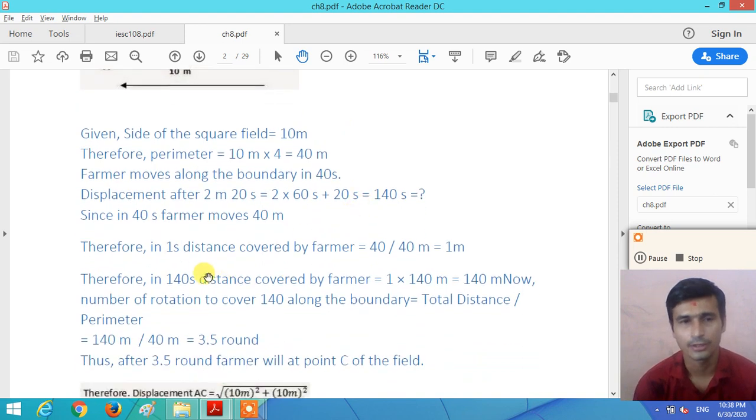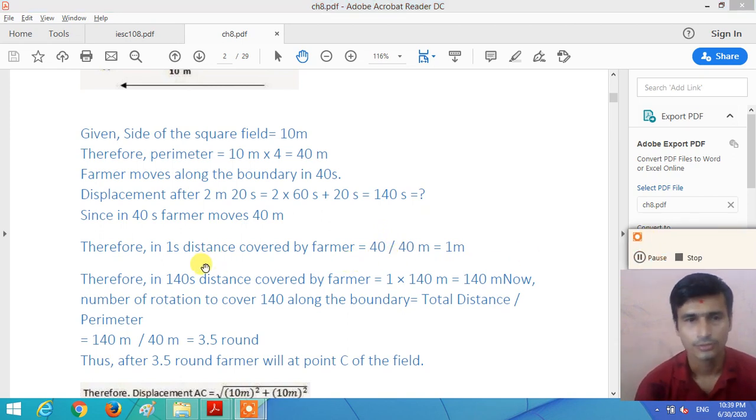Therefore, the 40 meter distance is covered in 40 seconds, so the distance covered by the farmer in 1 second is 1 meter.